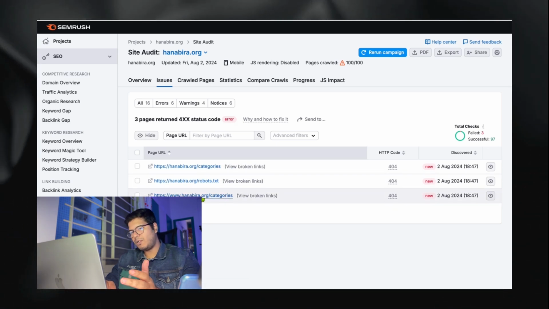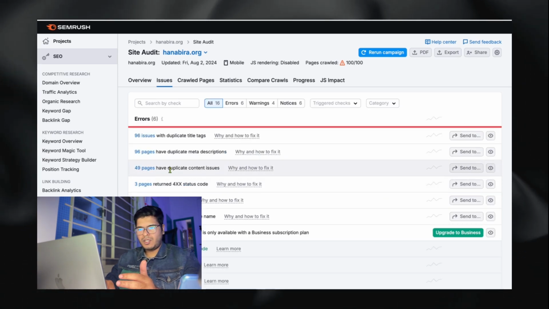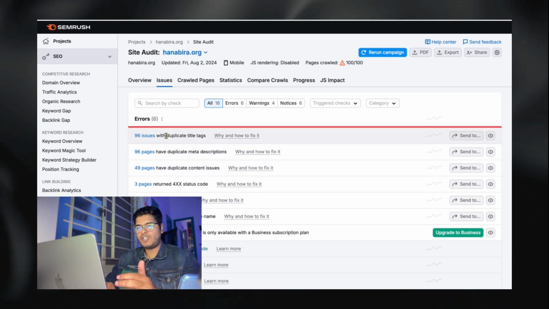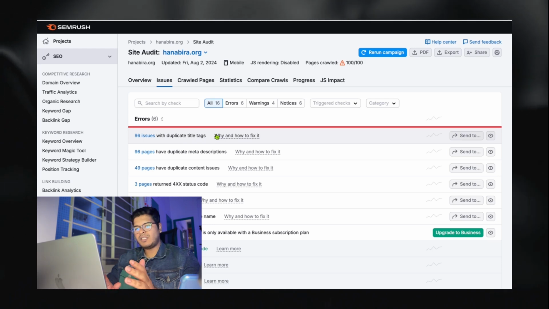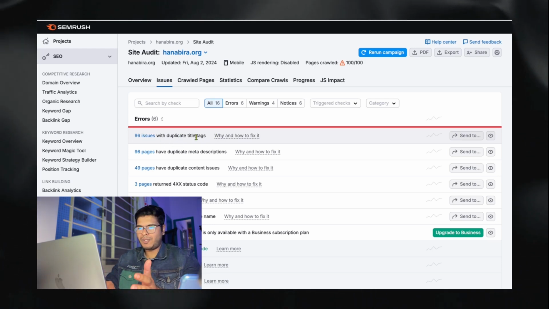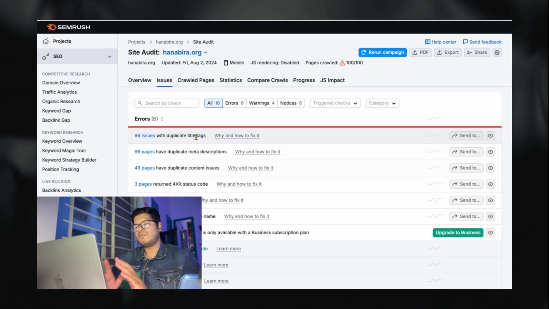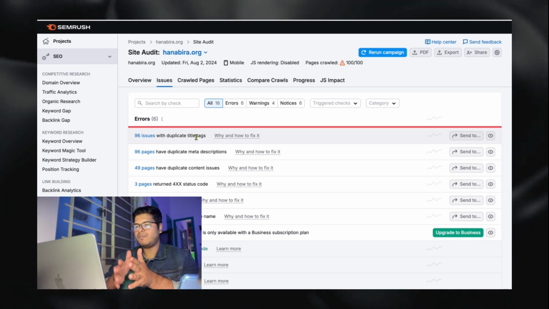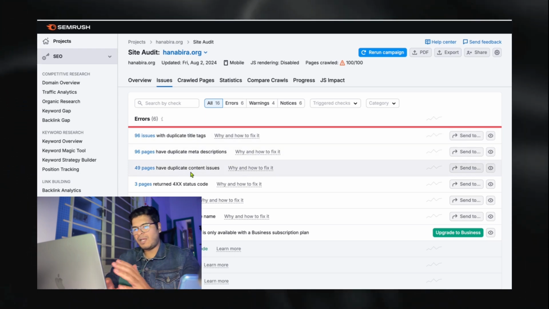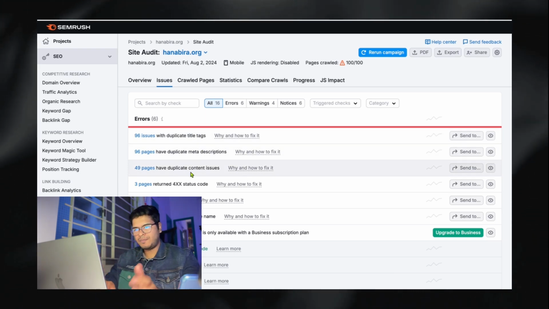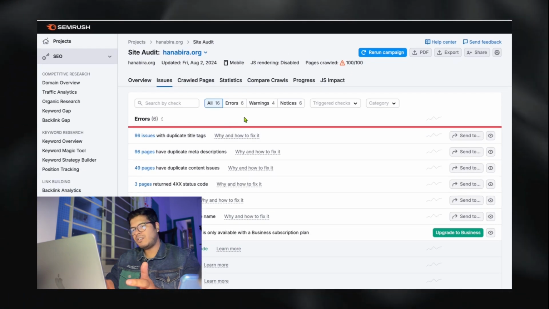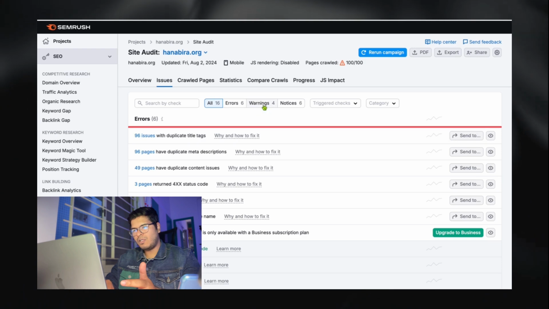Just without www. Then you have duplicate content issues, duplicate meta descriptions, duplicate title text. Okay, these are obvious from the error names. Duplicate title text, you have to work on it: a specific page should have a specific title. Similarly with meta description, and the content, you have to work on it to make it exclusive for each page. So I think mostly these errors are the most important things that you have to work on.